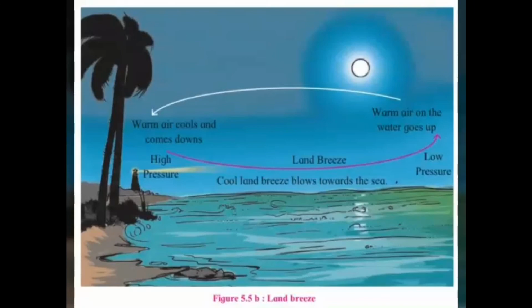In winds, in figure 5.5a, the warm and lighter air from the land comes to the sea, cools and comes down. From the sea, the cooler sea breeze blows towards the land. In figure 5.5b, from the land, the cooler land breeze blows towards the sea. Over the land, the warm and lighter air from the sea comes to the land, cools and comes down.